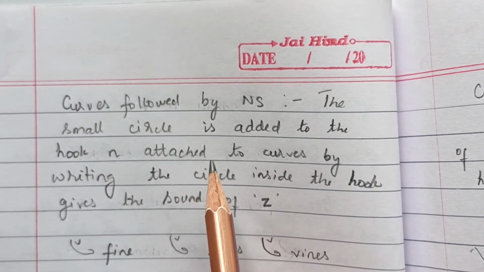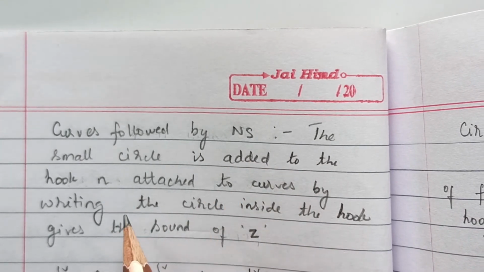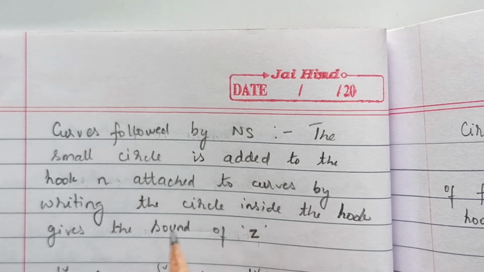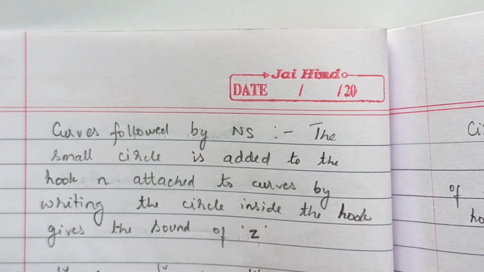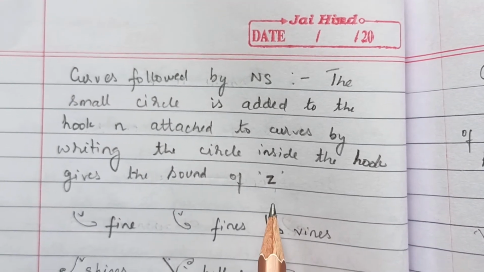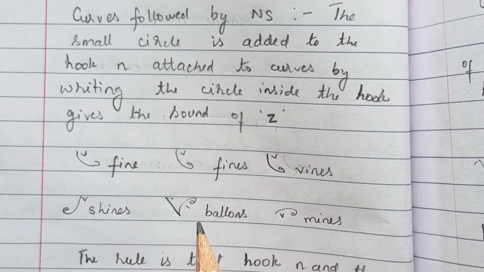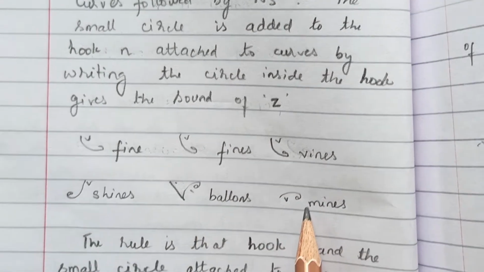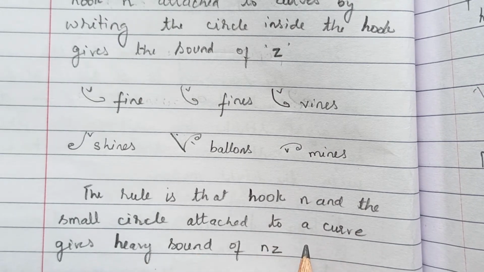Next, the curves followed by N and S. The small circle added to the hook N attached to curves, by writing the circle inside the hook, gives the sound of Z. So, when we are writing the circle S to the hook side, it gives the sound of Z, which we can see in the words fine, finds, wines, shines, balloons and minds, because here the rule is that the hook N and the small circle attached to a curve gives a heavy sound of Ns.